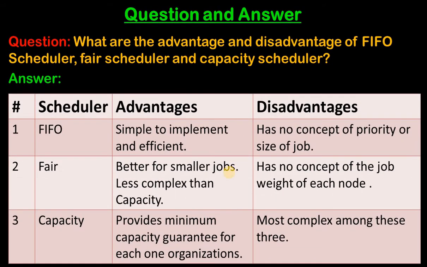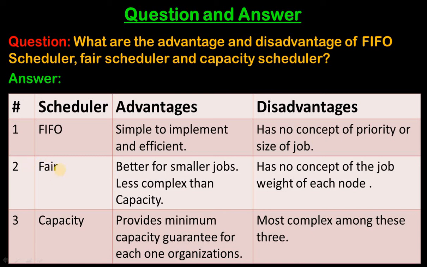The next question is, what are the advantages and disadvantages of FIFO, fair and capacity scheduler? So this is the advantage, and this is the disadvantage of these. The first advantage of FIFO scheduler is that it is simple to implement and efficient, and the disadvantage is that it has no concept of priority or size of job. It simply follows first in, first out.